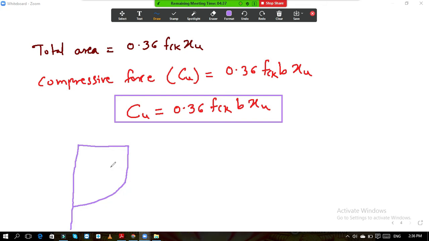Somewhere here, your Cu force is there. The value I have written over there. We want to calculate this. Suppose this is our y bar, vertical distance. That is why I am saying this is y bar. This y bar we need to find out.